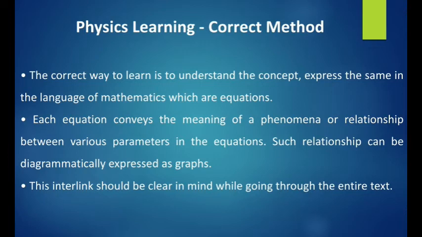For example, we know the expression for kinetic energy. Kinetic energy, KE is equal to half mv square. It's one of the mathematical expressions. Simply, we say it's one of the physics equations. What is half? It's a constant. What is m? Mass of the object, the mass of whichever object it is. What is v? Velocity, we can say. Okay, so second point, each equation conveys the meaning of phenomena or the relationship between various parameters in the equation.